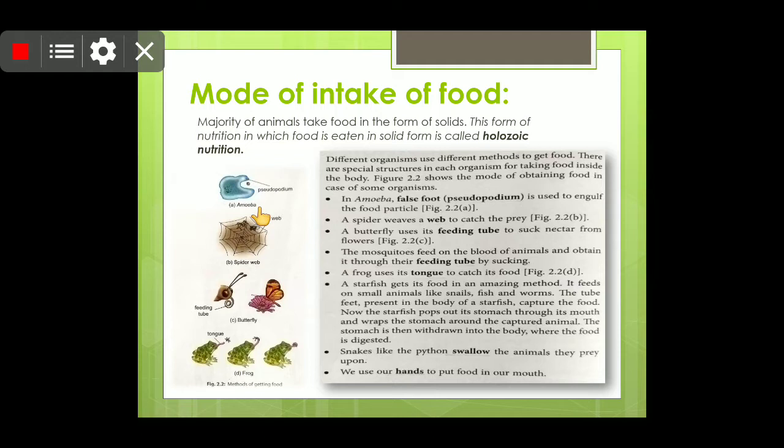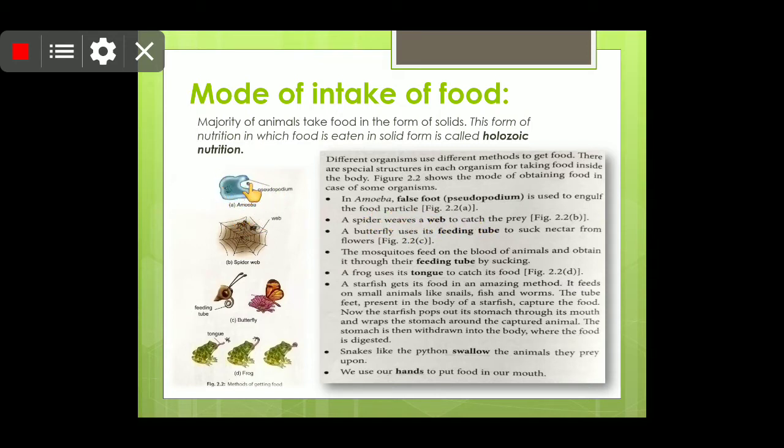Unlike us, it is not multicellular, it is not complex, it is a very simple organism, and a single cell performs every function. As we are multicellular, we have millions and trillions of cells, and cells together form the tissue, tissue forms the organ, and organs together form the organ system, and organ systems together constitute an organism. So students, in this way amoeba is a simple living organism.